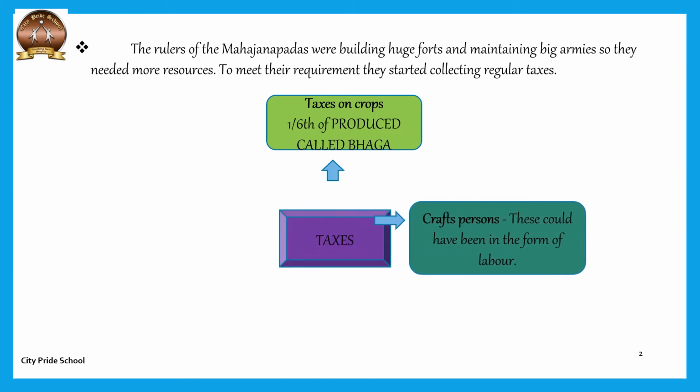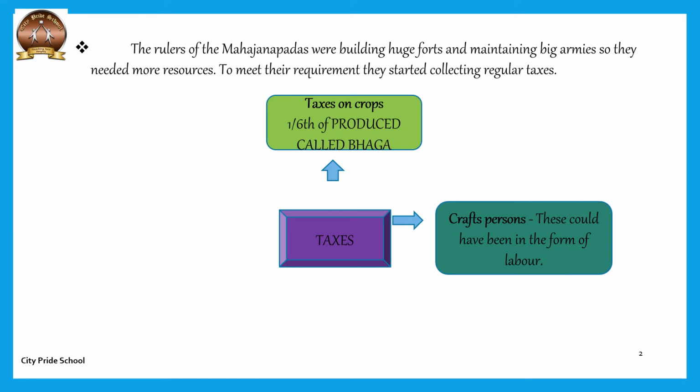The second tax was collected from the craftsperson. These could have been in the form of labor. Craftspersons include artisans who make good handicrafts, paintings, weavers, and many different skilled people in art forms. Such a person had to work for an entire day in a month for the king.